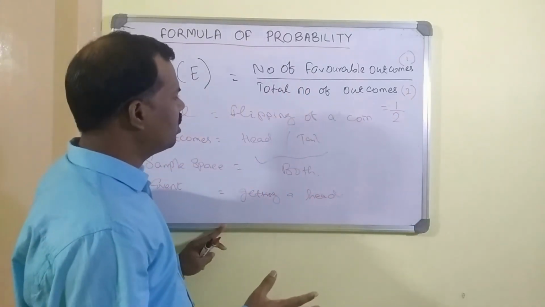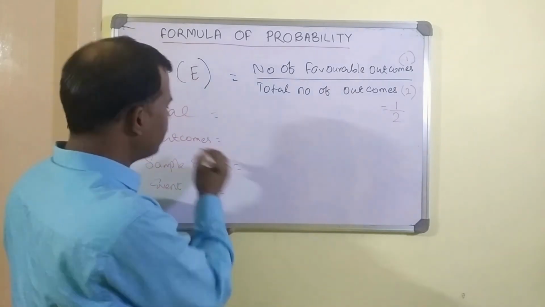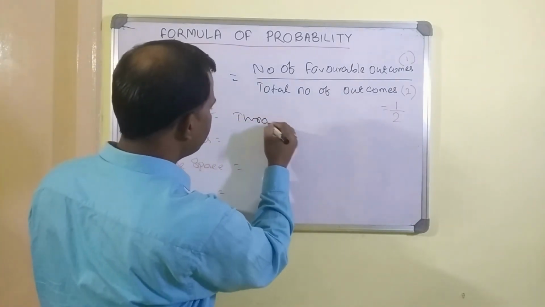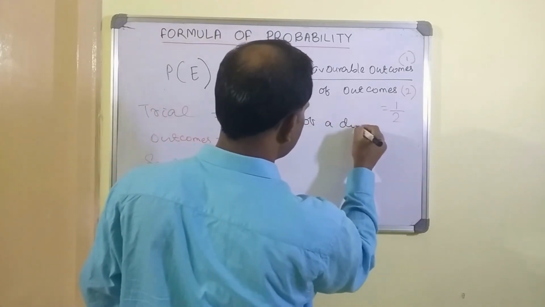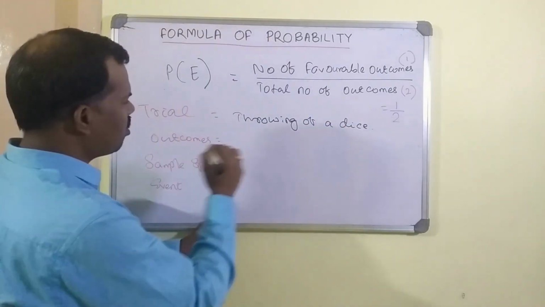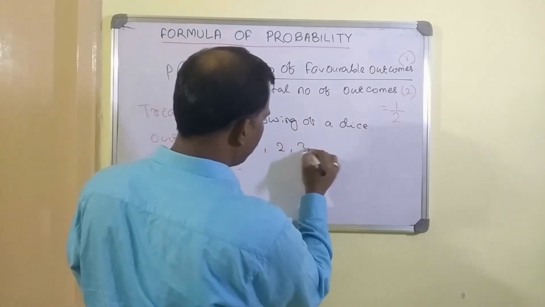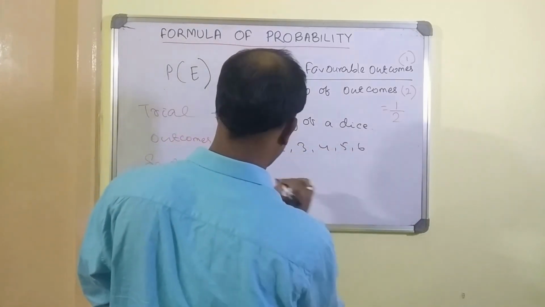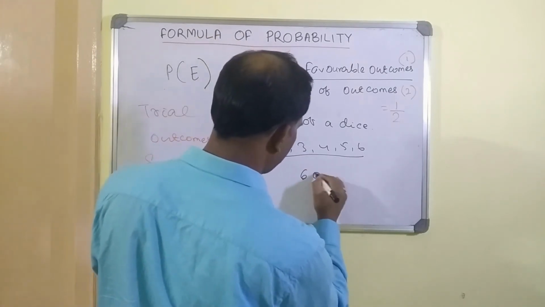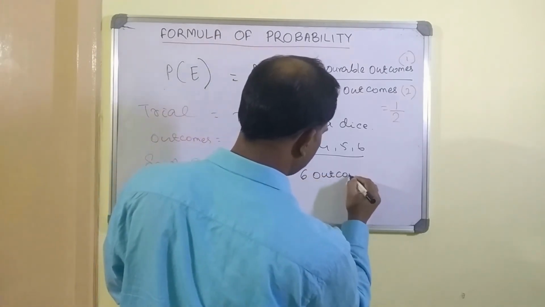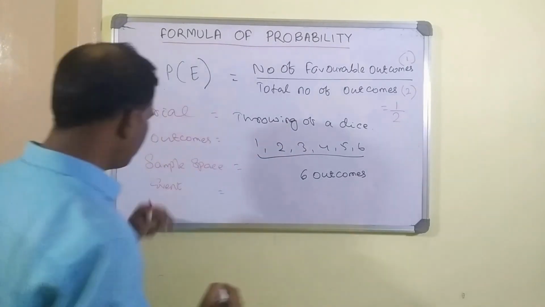Now let us go into throwing a dice. So what is the trial? Throwing a dice. What are the outcomes? 1, 2, 3, 4, 5, 6. This is the sample space. So 6 outcomes are there in the sample space.